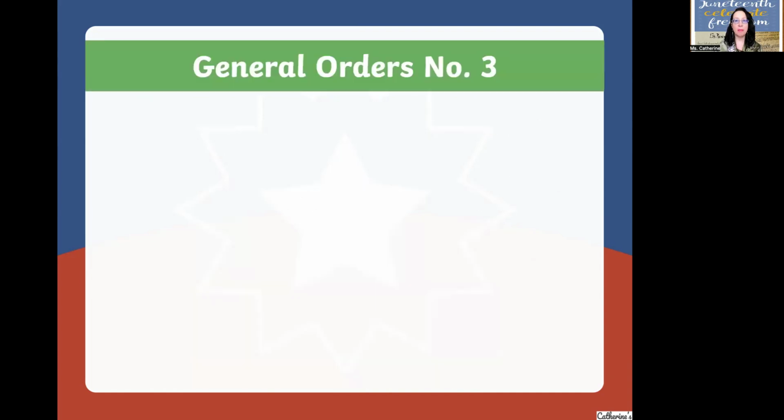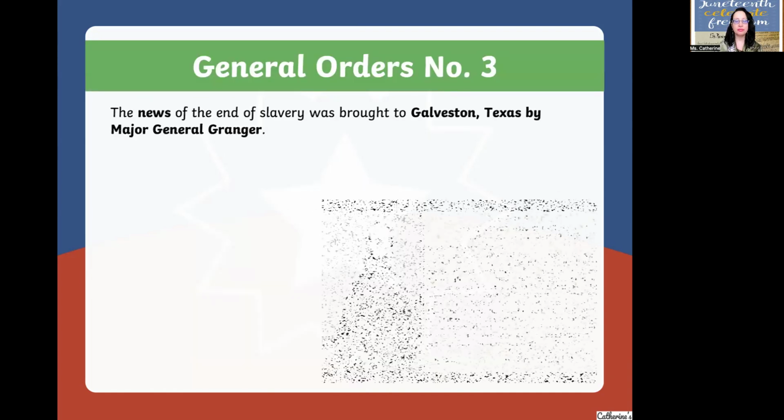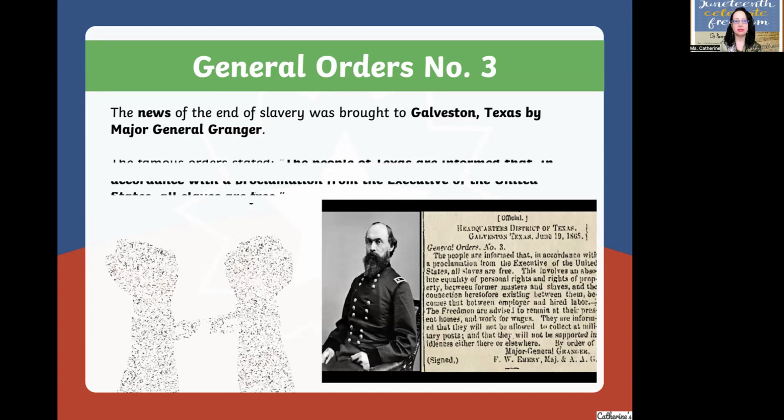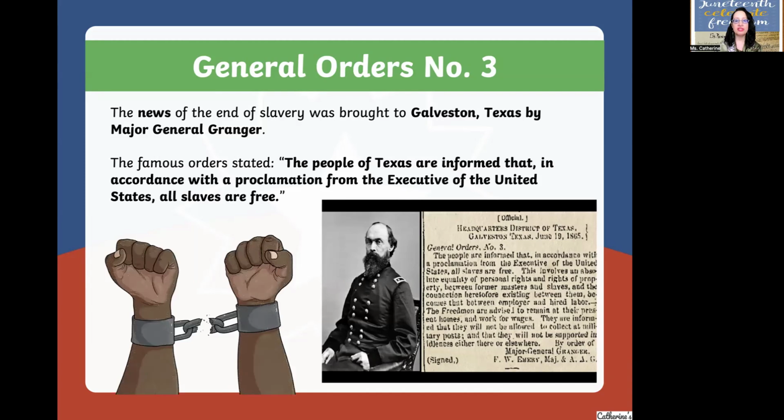General Orders number 3. The news of the end of slavery was brought to Galveston, Texas by Major General Granger. So remember the star that was on the state of Texas? That was Galveston. The famous order stated, "The people of Texas are informed that in accordance with a proclamation from the executive of the United States, all slaves are free."